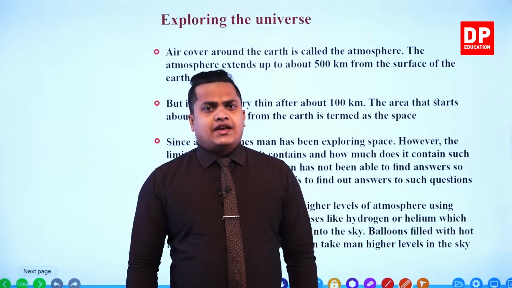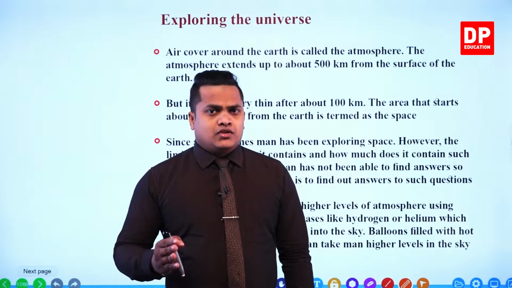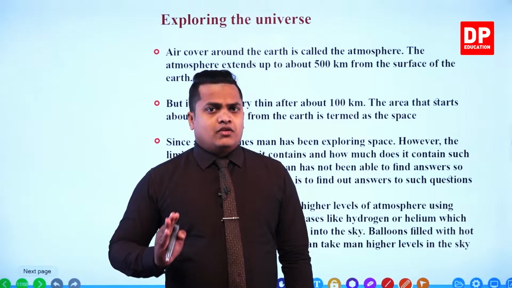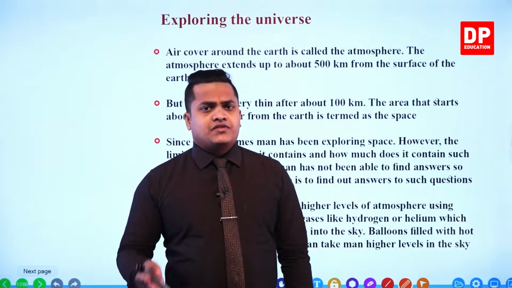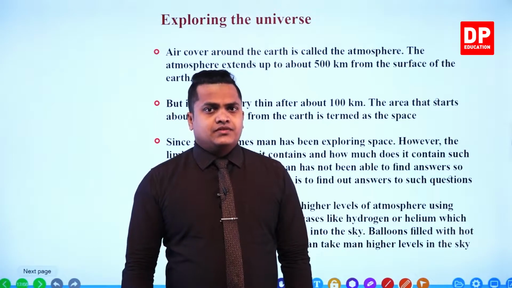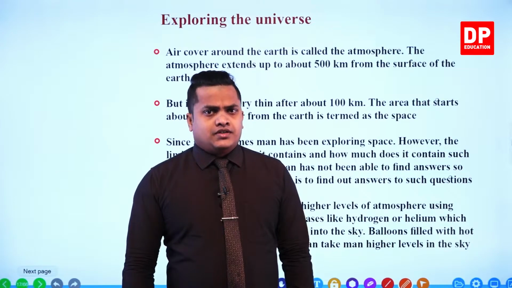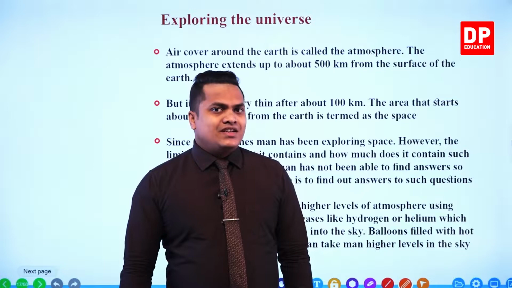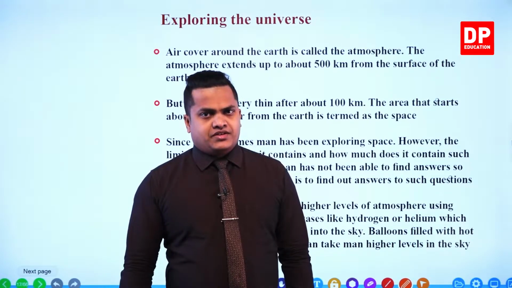And we studied that the atmosphere spreads hundreds of kilometers from the surface of the earth, right? It is given as nearly 500 kilometers.